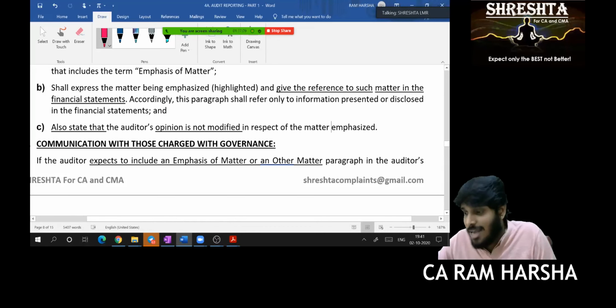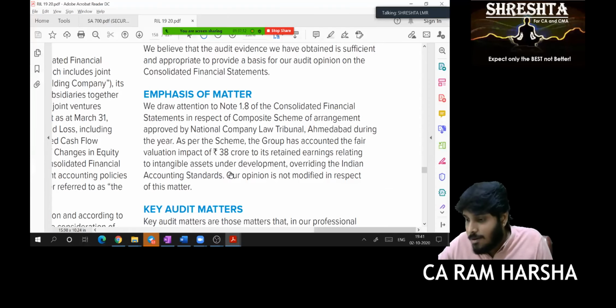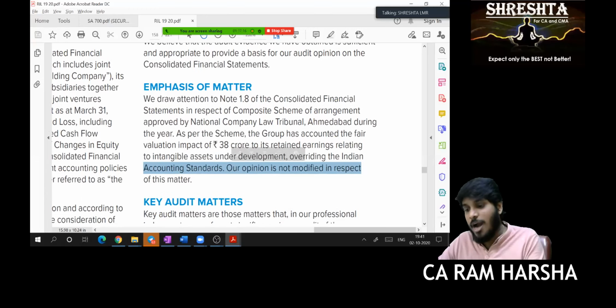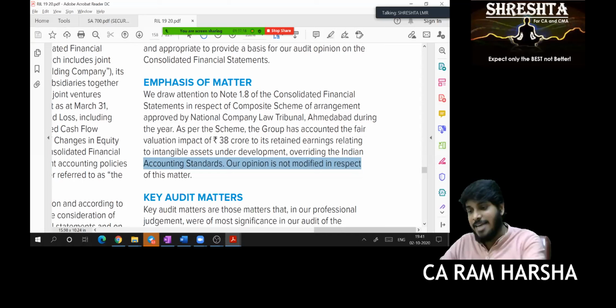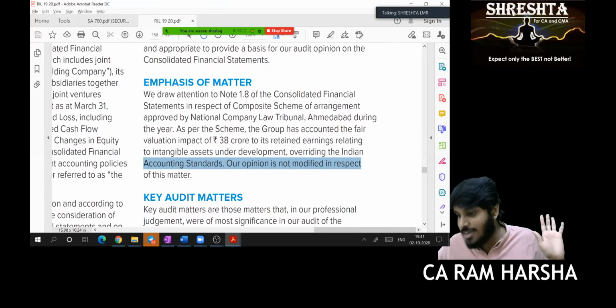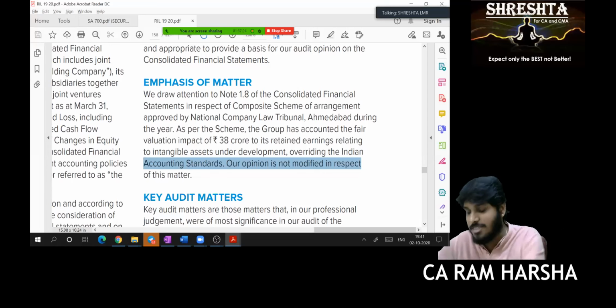Have they mentioned it in the Reliance auditor's report? See here, yes sir, "our opinion is not modified." Did they mention it or not? Whatever is there in the standard is followed as it is. That's why I say auditing is the most practical subject, not a theoretical subject. Everything that is there in the book is there in reality. Clear?